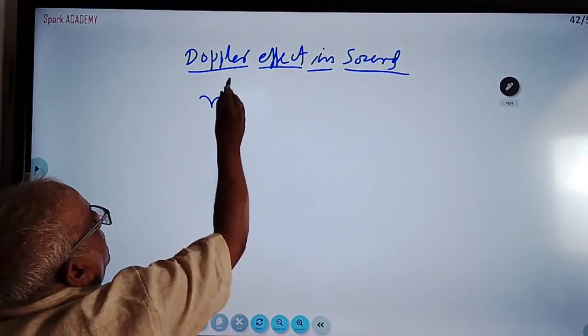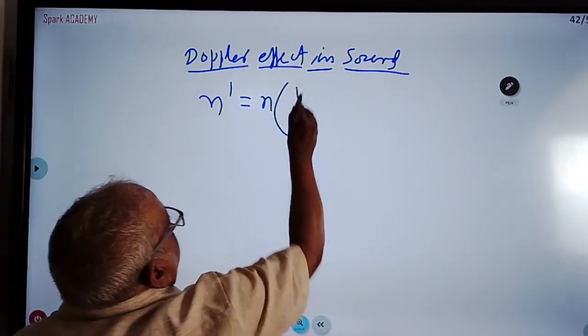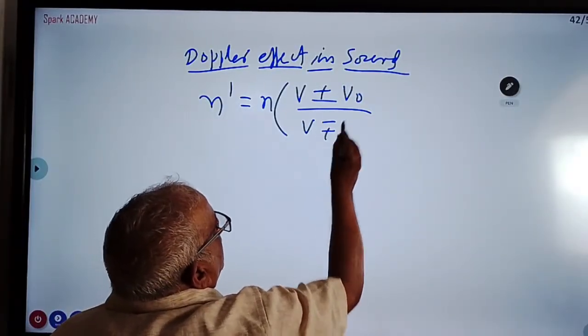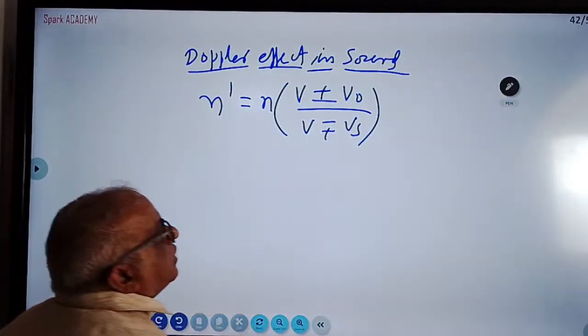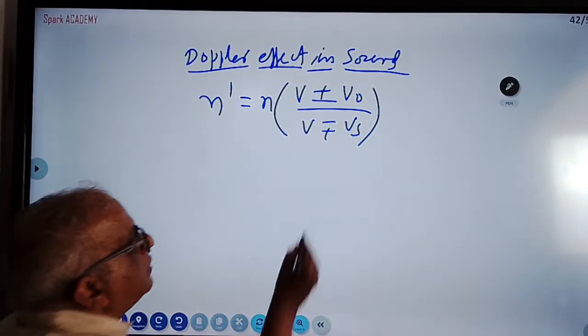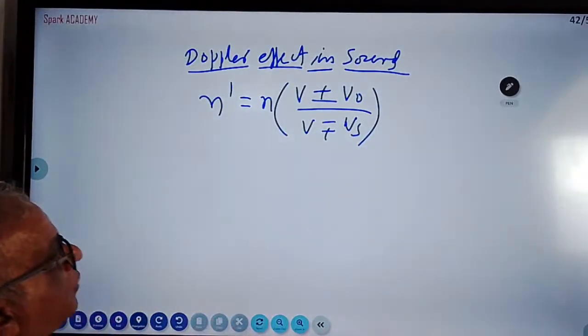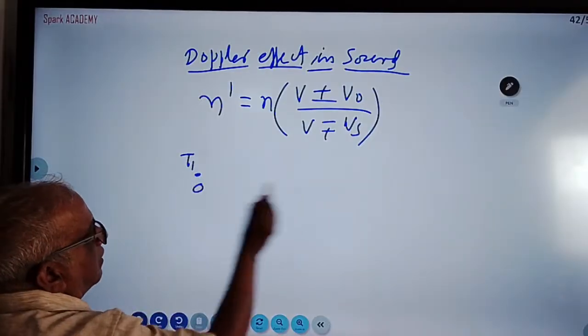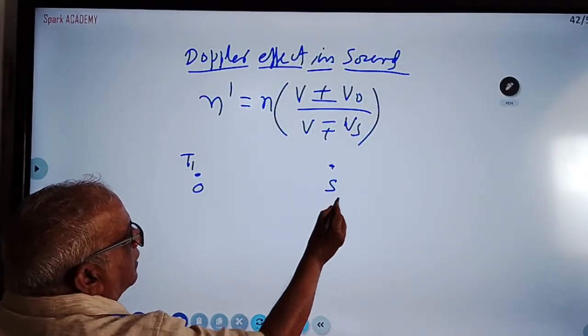Doppler effect in sound. Apparent frequency n dash is nothing but (v plus or minus v naught) by (v minus or plus vs). What is v? Velocity of sound. What is v naught? Velocity of observer. What is vs? Velocity of the source. In this problem, let us say the observer is one train and the source is another train.